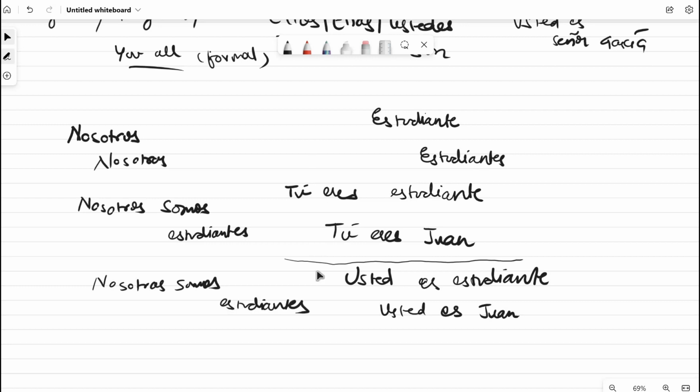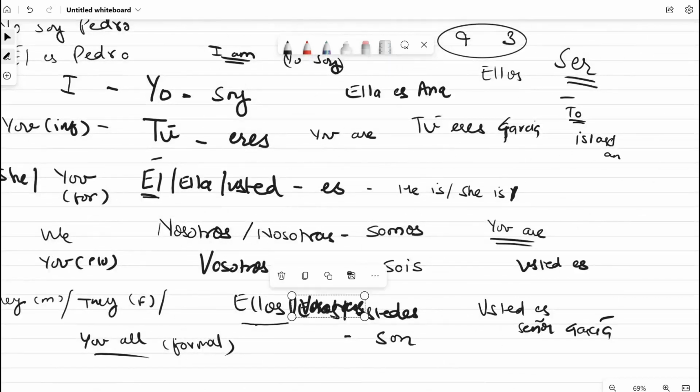Okay, now let's get back to the conjugation. Pretty simple. Yo soy, tú eres, él, ella, usted es, nosotros somos, vosotros sois, ellos, ellas, ustedes son. And that's it for the verb ser. And you can make any sentences you want using this verb if you want to tell what something is.